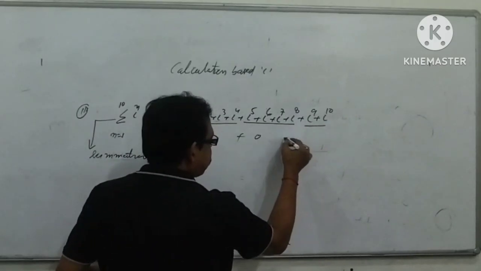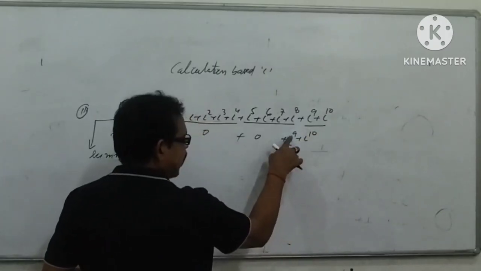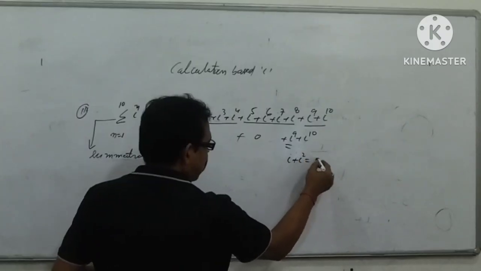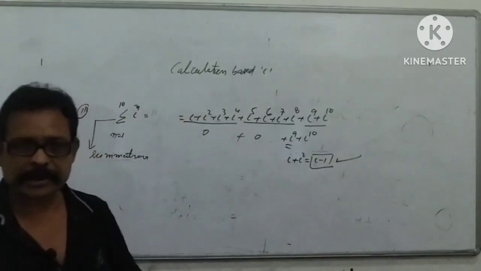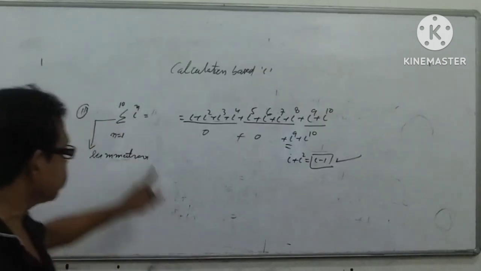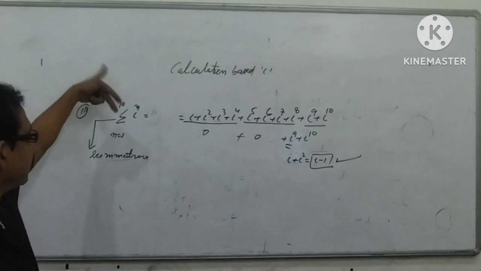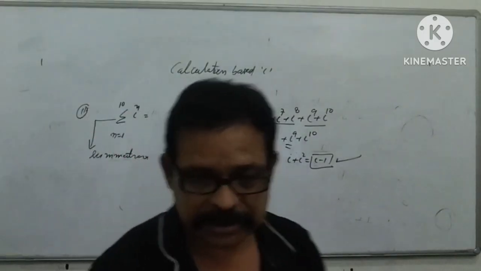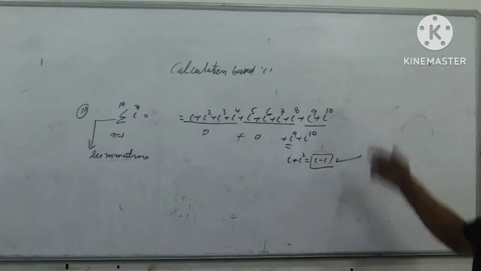But here i power 9 plus i power 10: you divide 9 by 4, the remainder is 1, so i, and i square is minus 1. This is the method, my dear student. But suppose the number is like 1000, or 500, whatever. If the number is large, then there is no need to expand like this.